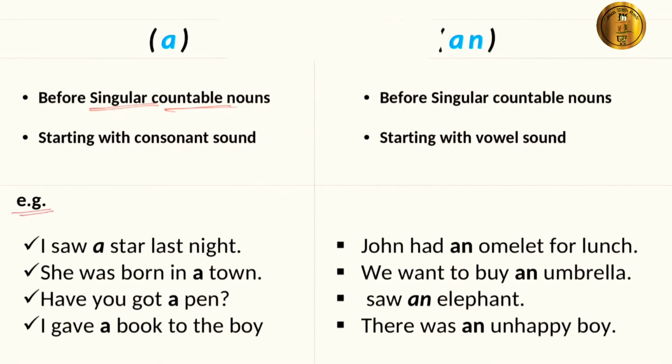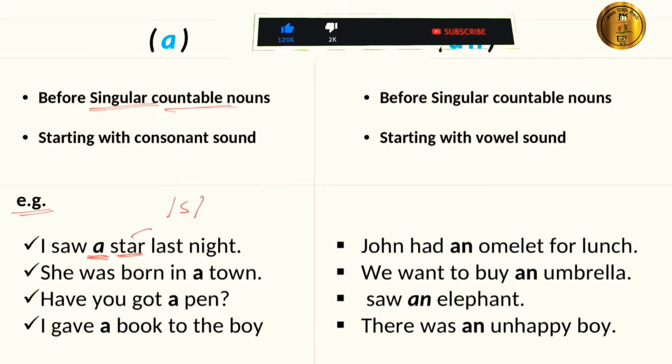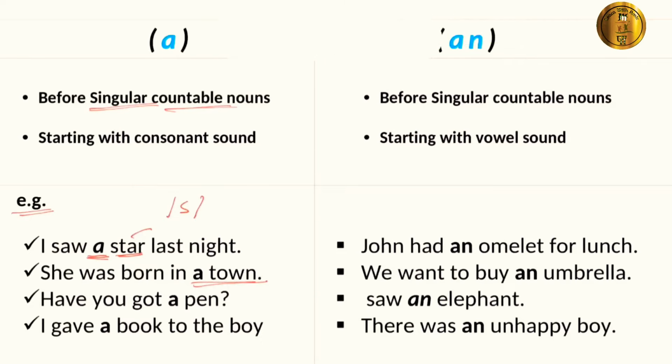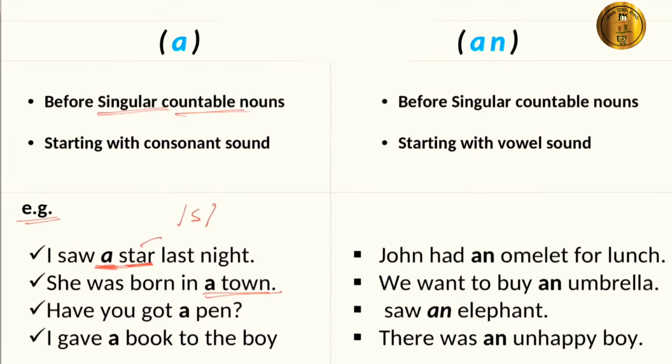Let's take some examples. I saw a star last night. When we say I saw a star, the star is not specified. At the same time, star starts with s sound and s is a consonant sound. Likewise, she was born in a town. A town indicates one town. Here a star indicates one star, but that is not specified. A town indicates one town which is specified, and t is a consonant sound.